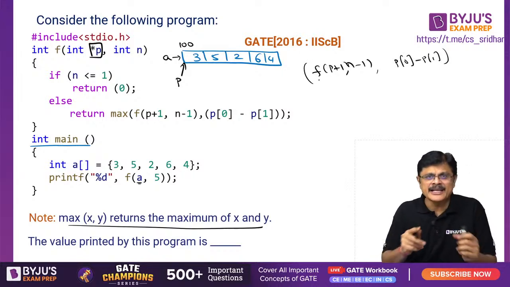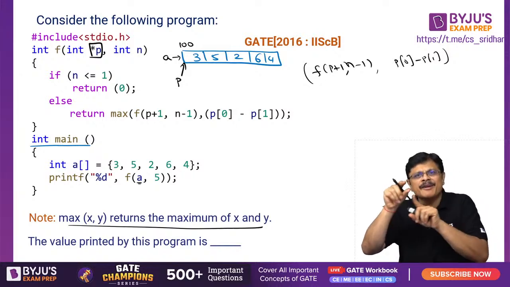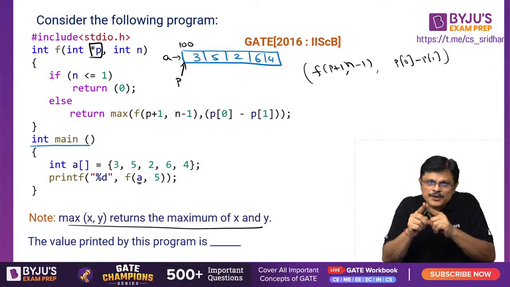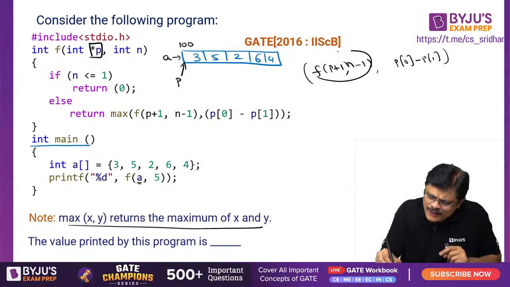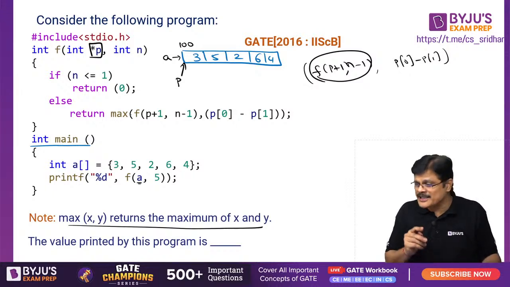P is pointing to a particular location: P0 means the value at the location, P1 means the next value. That is, the difference between the current value and the next value, and the value returned by this particular function. Out of this, whatever is maximum is returned by this particular function, my dear friends.